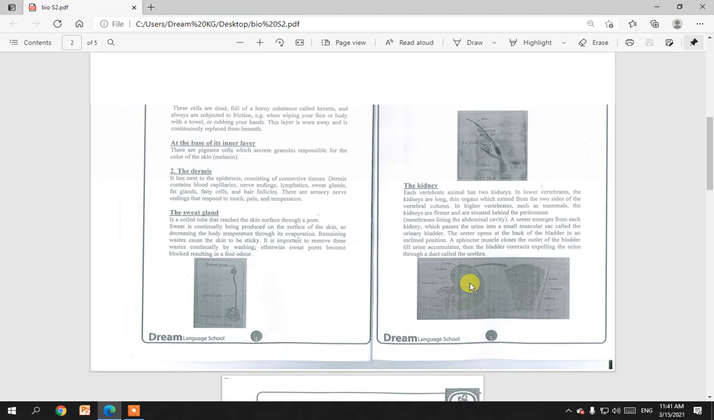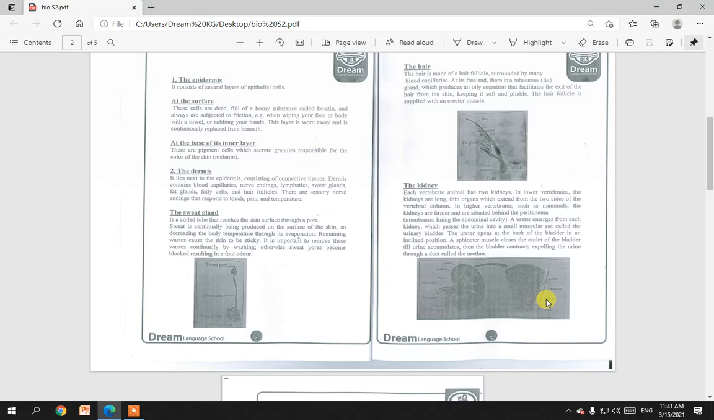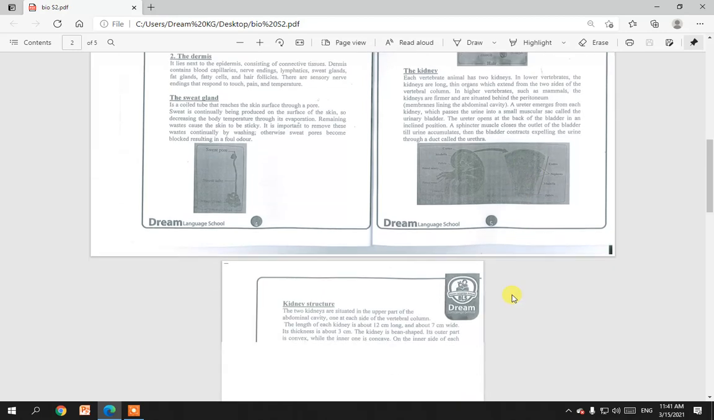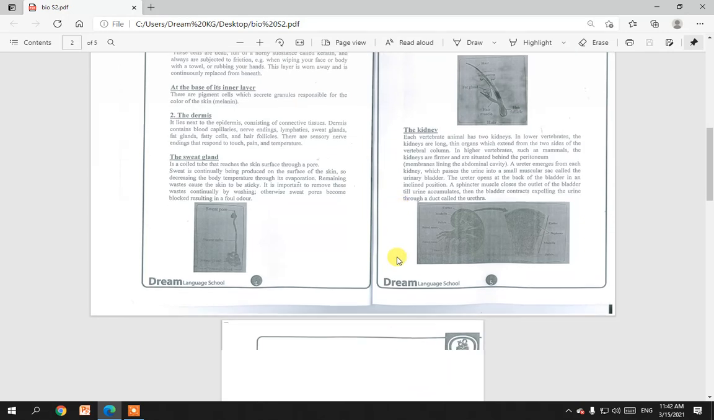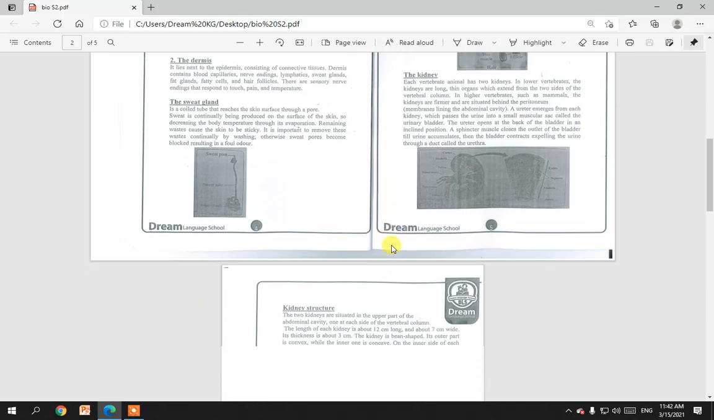The kidney has a ureter which emerges from each kidney and passes the urine into a small muscular sac called the urinary bladder. The ureter also opens at the back of the bladder in an inclined position. Sphincter muscles close the outlet of the bladder until urine accumulates. Then the bladder contracts, expelling the urine outside the body through a duct called the urethra.